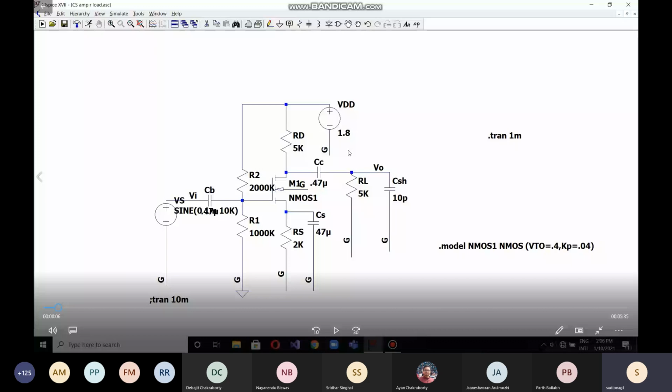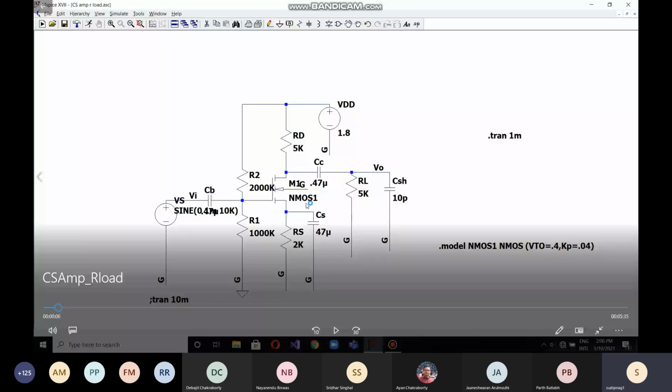Okay. And how about the substrate connection? You have connected it to ground, right? Yes, sir. Please explain that. The substrate should be connected to the lowest potential in an NMOS, so that there is no body biasing or change in threshold voltage.